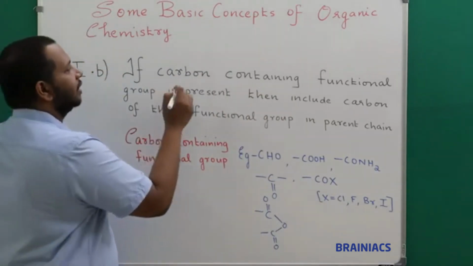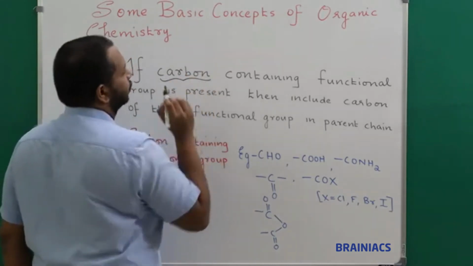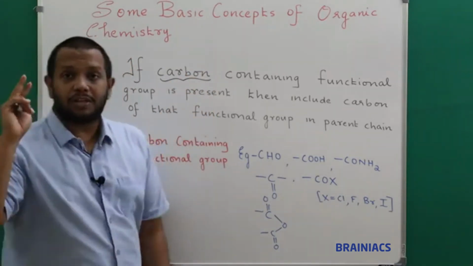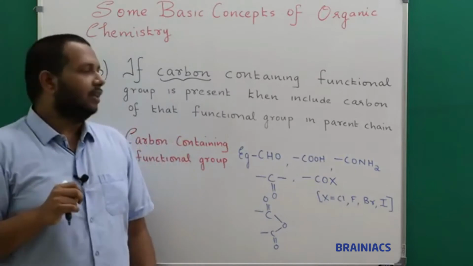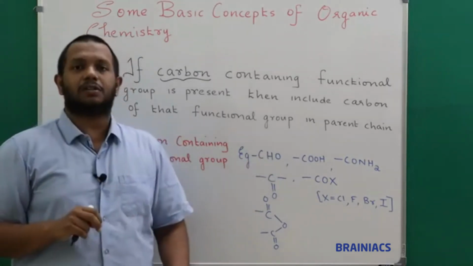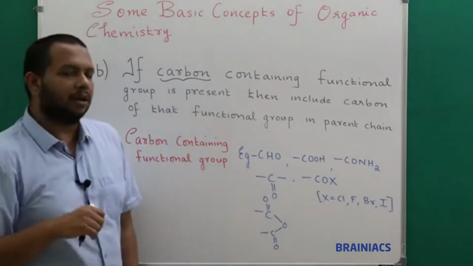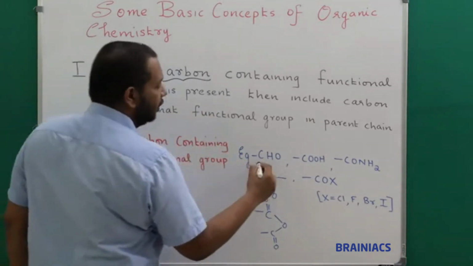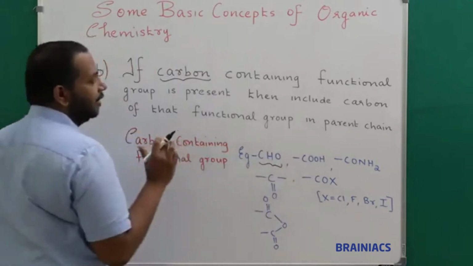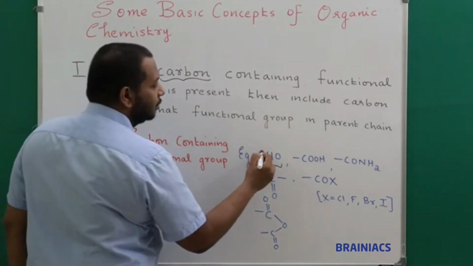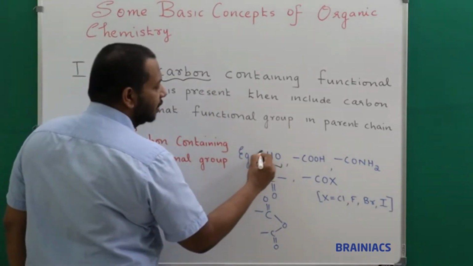If you have a carbon containing functional group, that means there are two types of functional groups. There can be a carbon containing functional group and a functional group that does not contain carbon. For example, CHO, you know it is an aldehyde group, and the linkage is happening with the carbon.